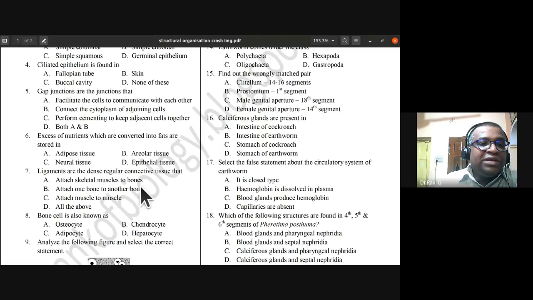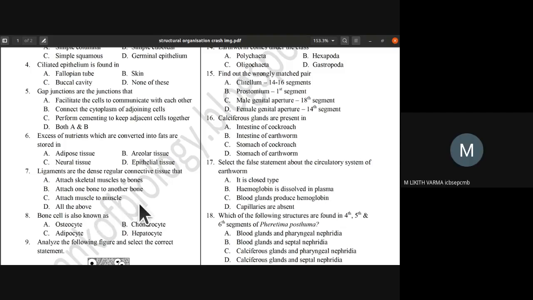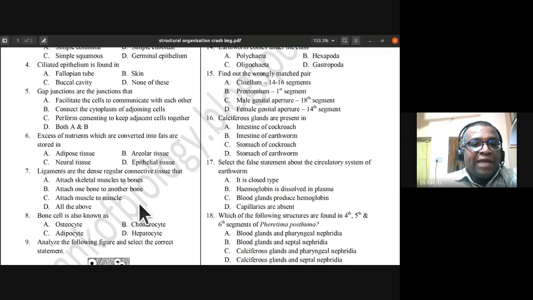The ligaments are dense regular connective tissue that attach skeletal muscles to bones, attach one bone to another bone, attach muscle to muscle, or all the above. What is the correct answer? Attach one bone to another bone. Option B. Yes, I told you about that. So ligaments attach bone to bone. They have the elastic fibers, which we also call yellow fibers. So the ligaments are made up of this dense regular connective tissue, which is elastic in nature. So they attach one bone to another bone. Seventh one, the right answer is B.